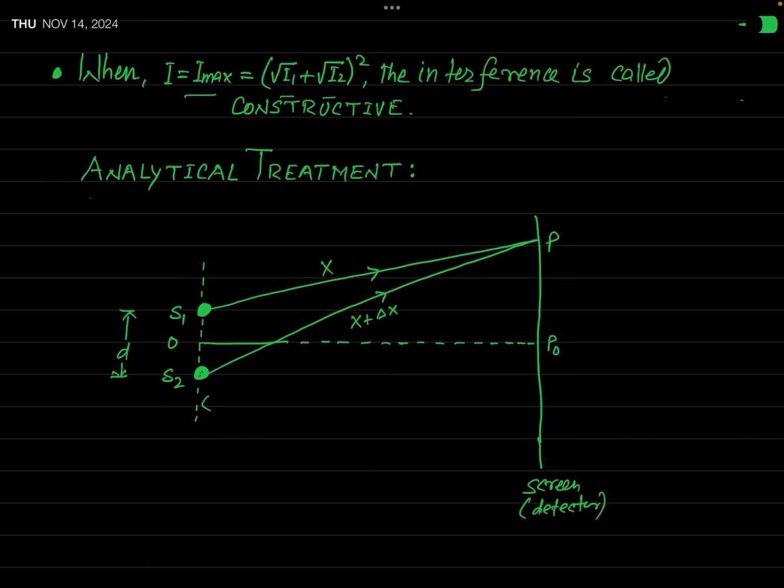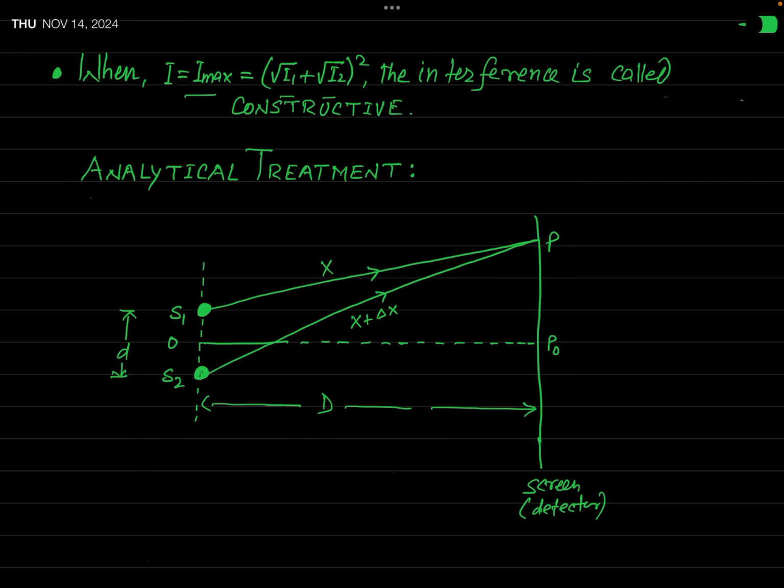And the distance of the screen or this detector from the plane of this source is capital D. You will learn when I will discuss the result that it is an experimental requirement for the sustained interference that this small d must be much smaller than this capital D. It means in general, if you take this capital D in the order of meter, then this small d is in the order of millimeter.